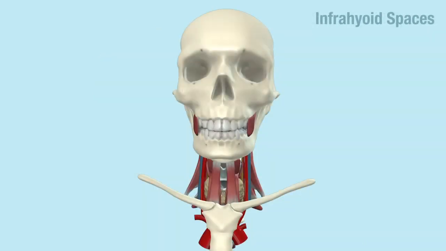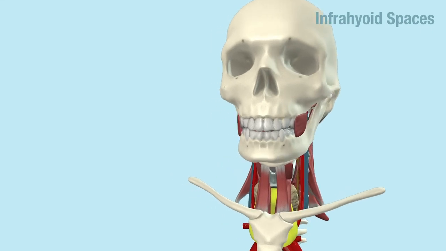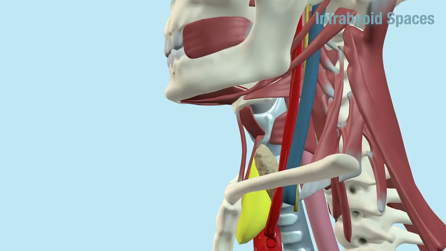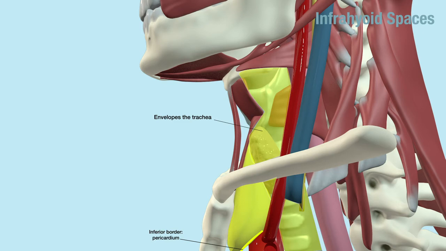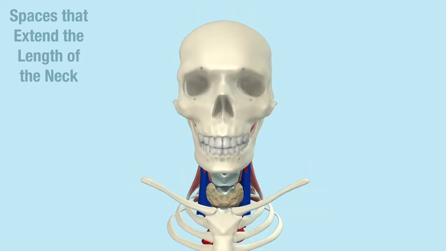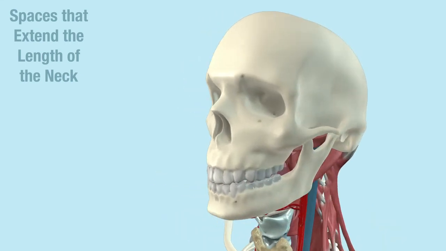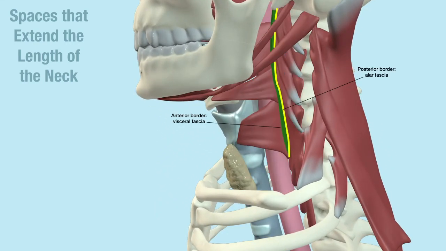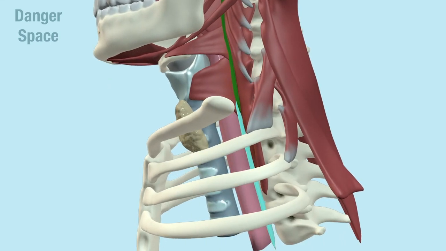The pretracheal space is an infrahyoid space. It contains the trachea and extends inferiorly into the mediastinum to the level of the pericardium. Spaces that extend the entire length of the neck include the superficial space, the carotid sheath, the prevertebral space, and the retropharyngeal space, which sits between the visceral fascia and the alar fascia. The potential space between the prevertebral layer and the alar layer of the deep fascia is known as the danger space, because it can serve as a pathway for infection in the pharynx to spread into the mediastinum.